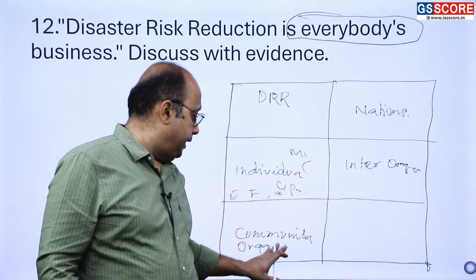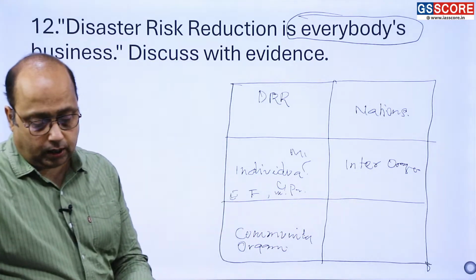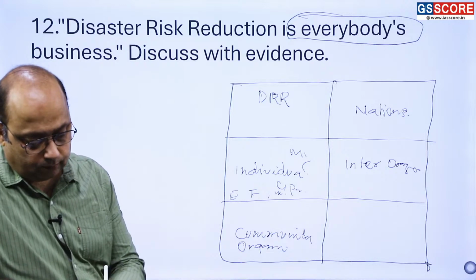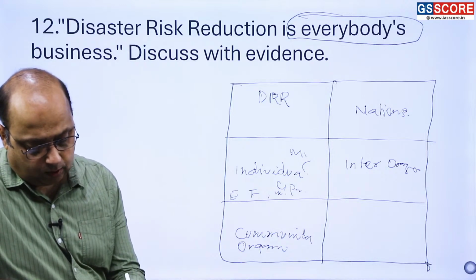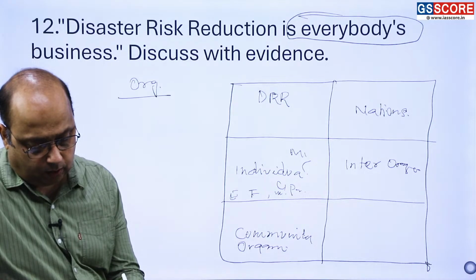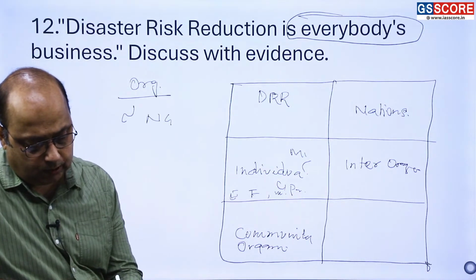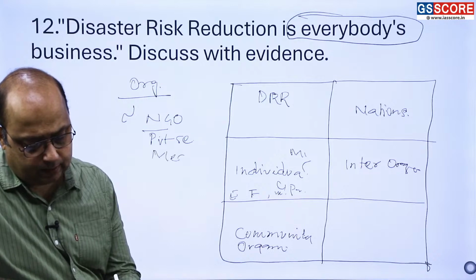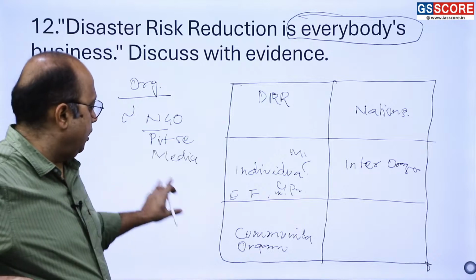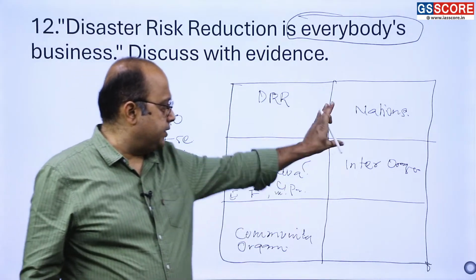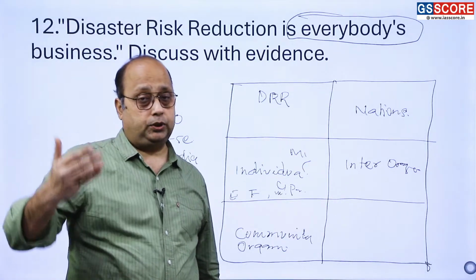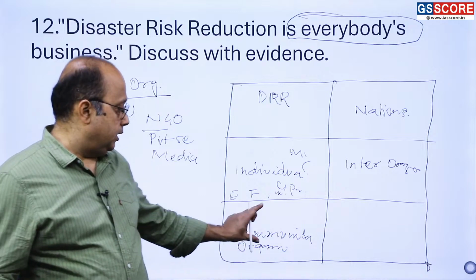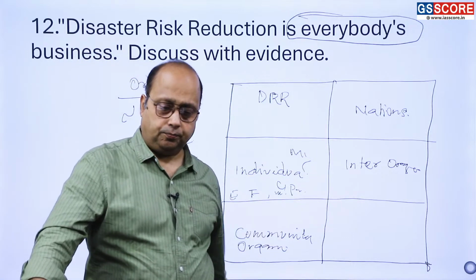Then community and organization. When we are talking about community and organization, you can take all organizations like NGOs, and you can take the private sector. Here you can even take the media. So here again you have scope to write in three distinct paragraphs looking at the demand of the question. If the question is in 300 words, give each one a paragraph.